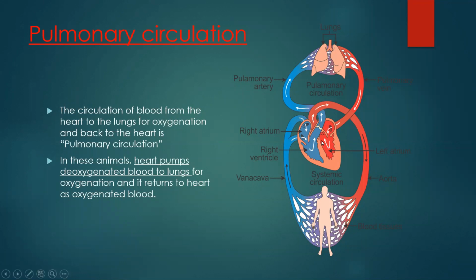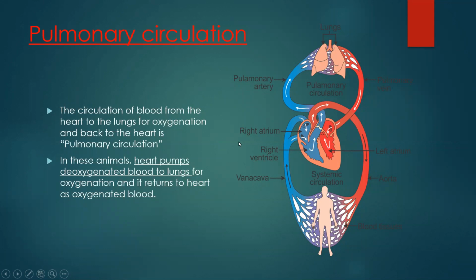So to get more oxygen, the blood flows from the right auricle and right ventricle to the lungs for oxygenation. And when oxygenated blood comes from the lungs to the heart, basically the left auricle and left ventricle, this is called pulmonary circulation. Now in these animals, the heart pumps deoxygenated blood to the lungs for oxygenation and returns to the heart as oxygenated blood.